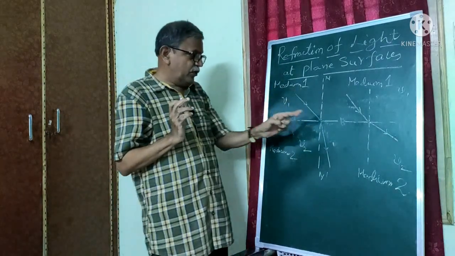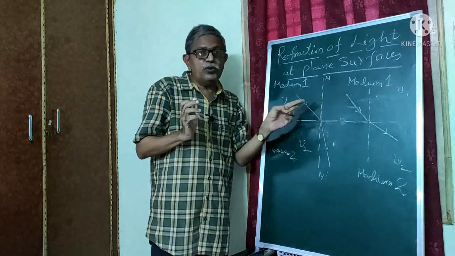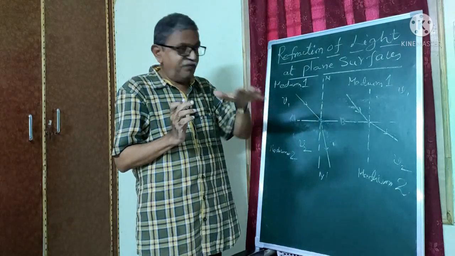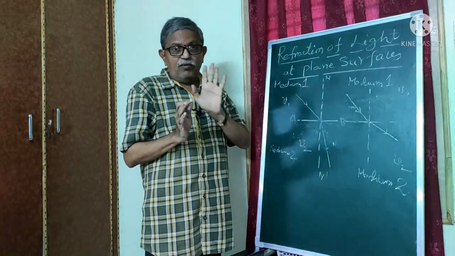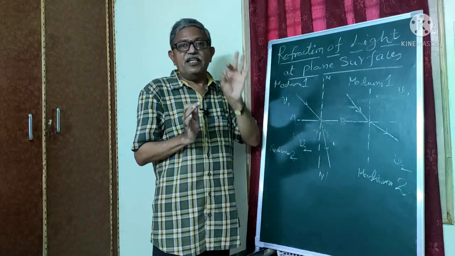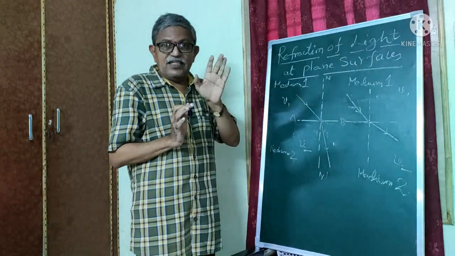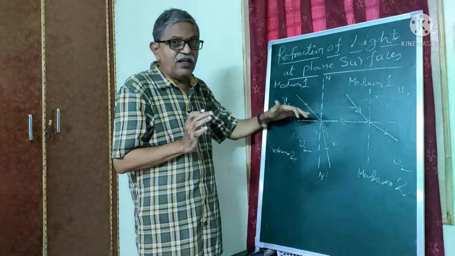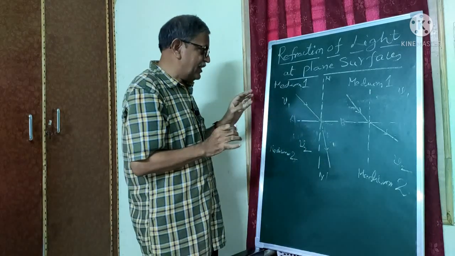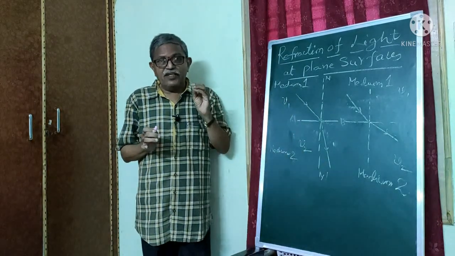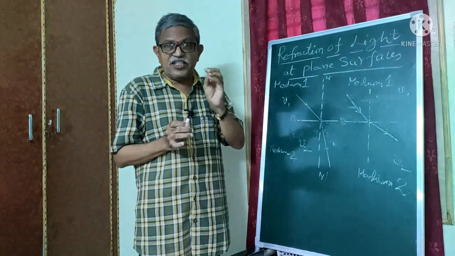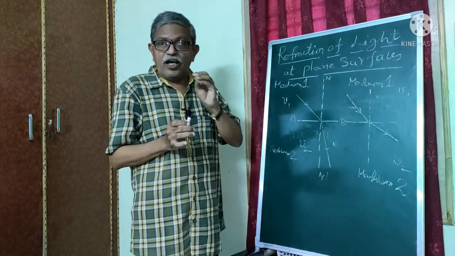First of all, we can say these two rays of light are incident at the interface of the media. What happens? We are getting refracted rays. They are moving away from the normal. That means refraction has taken place at the interface of both the media. Whenever refraction takes place, what is the condition? There should be a change in velocity. Whenever there is a change in velocity, automatically refraction will be observed there.